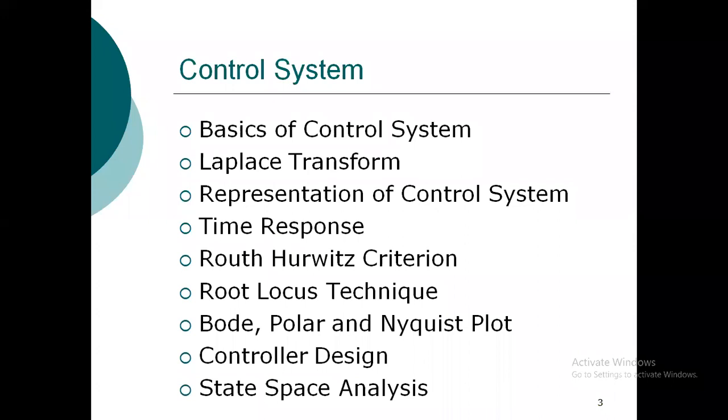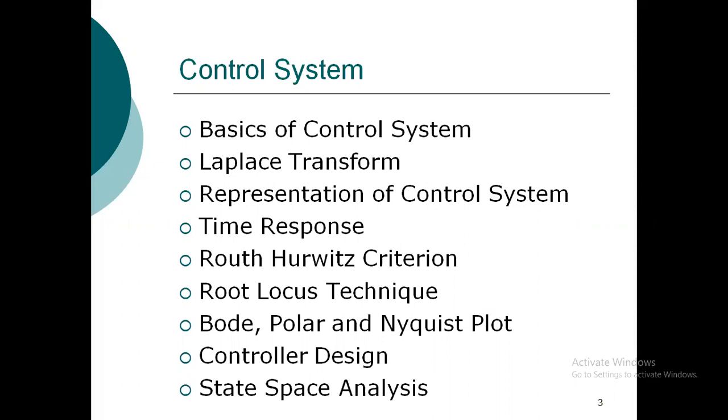If you have some kind of transfer function, then you can have a direct idea about how many poles are in the right half or in the left half by this Routh-Hurwitz criterion. It is a very important tool by which you can easily get the stability of the system.